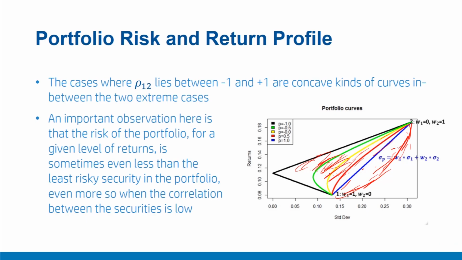An important observation here is that the risk of the portfolio for a given level of returns is sometimes even less than the least risky security in the portfolio. So the risk is sometimes even less than, for example, this is the least risky security, then there are certain combinations where risk is even less, or on the left of it. And this is particularly the case when the correlation between the securities is very low. For example, on this side we are expecting low correlation points.